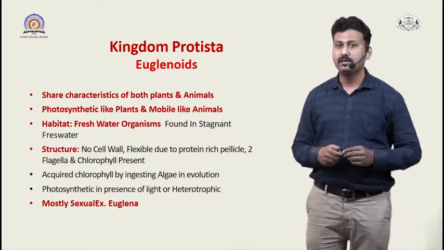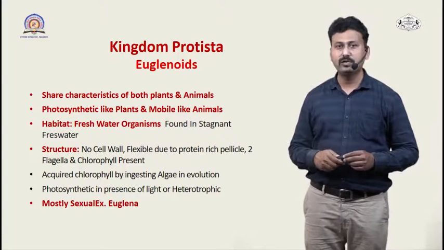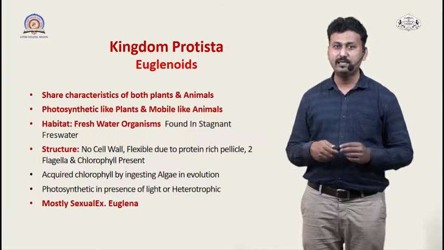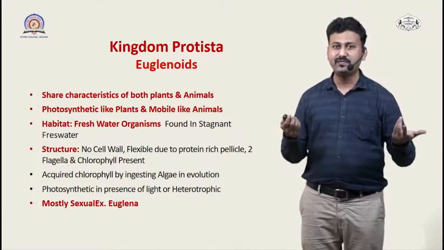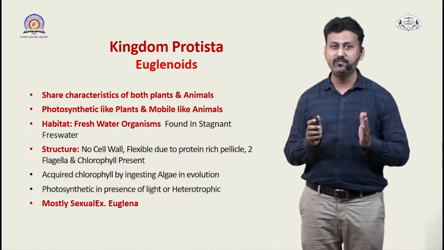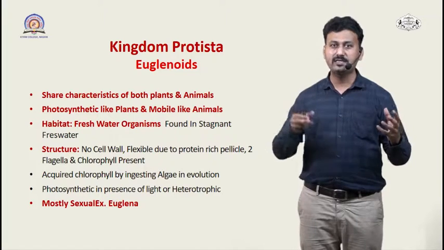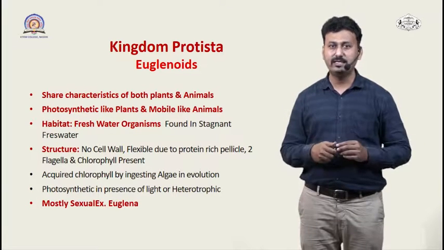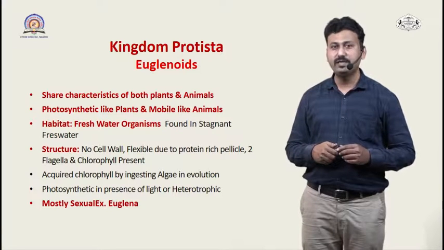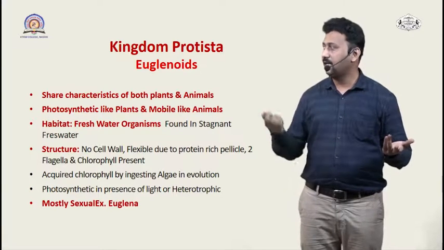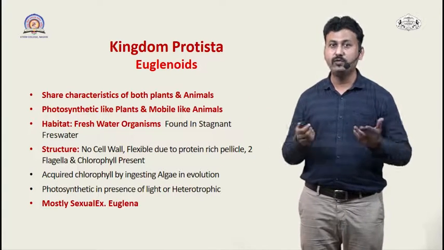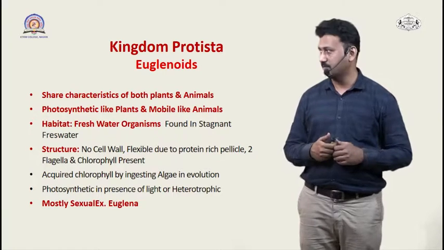Now we come to the third group of the protists, those are called euglenoids. You must know the organism Euglena, which has features of plants as well as animals. All these organisms which have some features of plants and some features of animals are classified into a group called euglenoids. They have features of plants like photosynthesis, and they have features of animals like being motile. That's why they have the dual features of plants as well as animals.